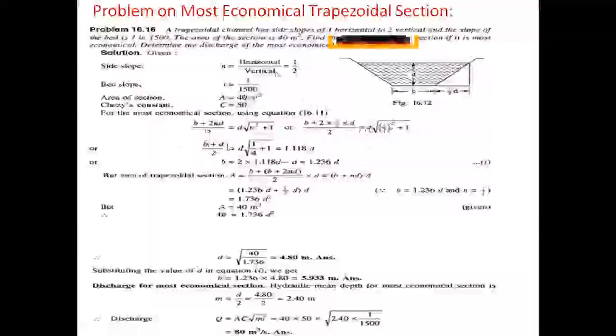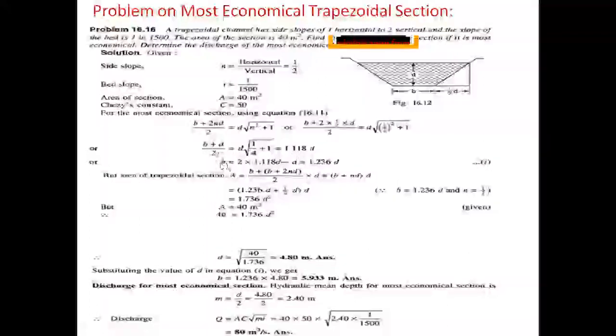B plus 2nd by 2 equal to d into root of n square plus 1. The n value is given as 1 by 2, so b plus 2 into 1 by 2 into d by 2 equals d into root of 1 by 2 whole square plus 1. The 2s cancel. So b plus d by 2 equal to d into root of 1 by 4 plus 1.